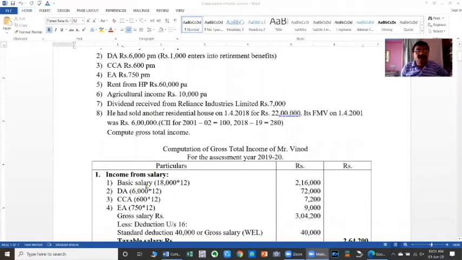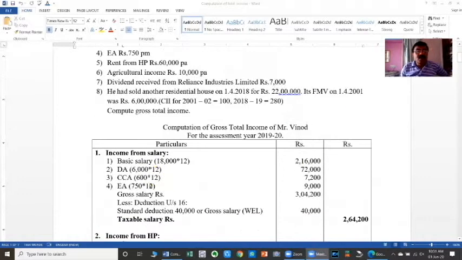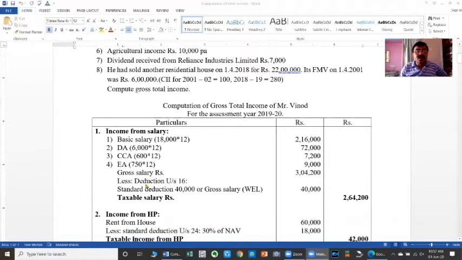Basic salary per month is given as 18,000, so per annum it becomes 2,16,000. DA 6,000 per month, it is 72,000. CCA 600 per month, 7,200. EA 750 per month, 9,000. EA is to be included in the gross salary. Later on, if allowed, you have to give deduction under section 16(ii) only to government employees. Taking all 4 items in total, 3,04,200 becomes the gross salary here.